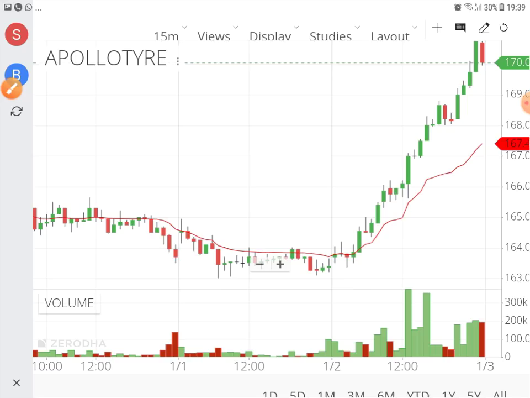For example, I'm doing Apollo Tyres here, and once it crosses this VWAP decisively, at the crossing, the closing price of the first candle, this is the first candle on which the closing price is coming, you can see this. So this is the place where I can enter in trade, but I will reconfirm either with one of the indicators, which can be MACD, or I will be confirming it with the help of a candle.